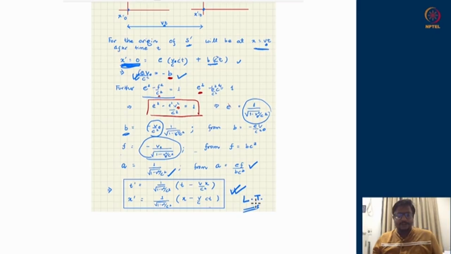Okay, so I stop here for this discussion session. In the next discussion sessions, we will see what kind of new physics these Lorentz transformations give rise to and what kind of new laws of physics we land upon. Okay, so I stop here.